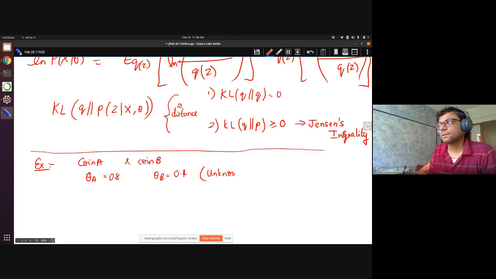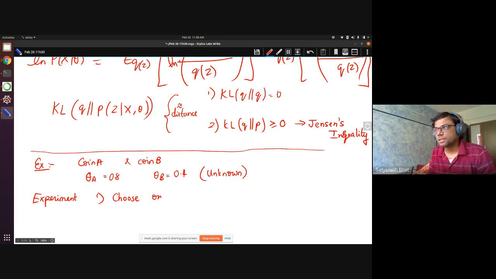Okay. Now the experiment is as follows. Choose one of the coins, A or B, equally likely.